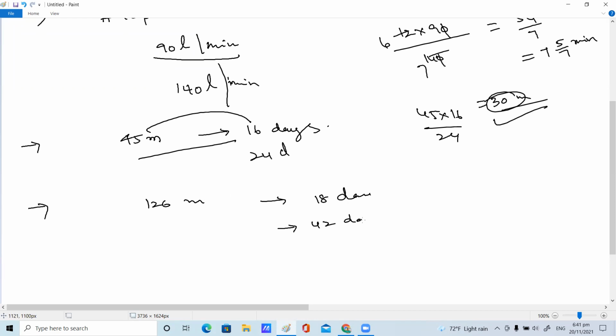42 days, is it 42 or 18? Okay, 18. So how many machines? Ma'am, it's 54. 126 into 18 by 42. Very good. How many machines are required to produce the same number of articles means 126 into 18 by 42. Ma'am, it's 54 machines. Right, children. Yes, ma'am, 54.